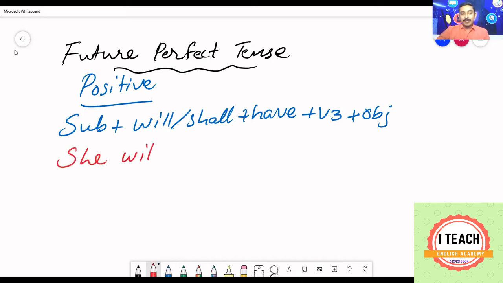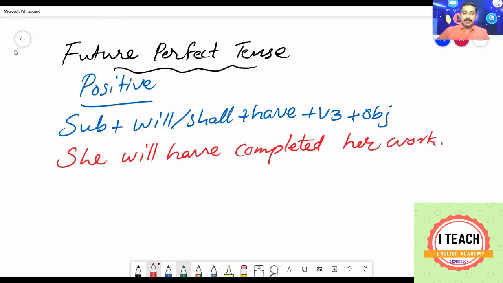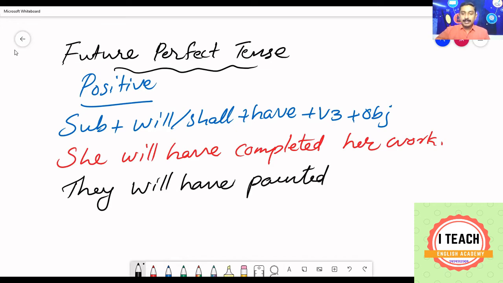She will have. No matter whether the subject is she or I or we, always in future perfect tense we use have. Don't get confused about has or have. Okay, she will have completed her work. She will have completed her work. Or they will have painted the wall by tomorrow morning. You have given them a task to paint the wall, so they started painting and they will complete it by tomorrow morning.